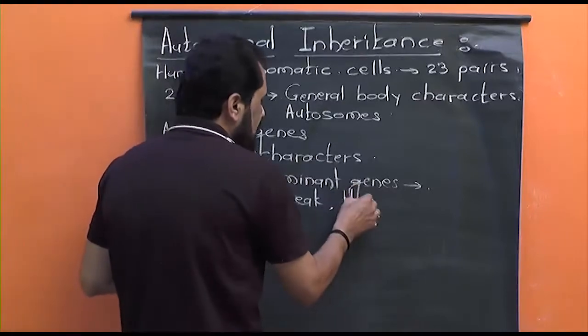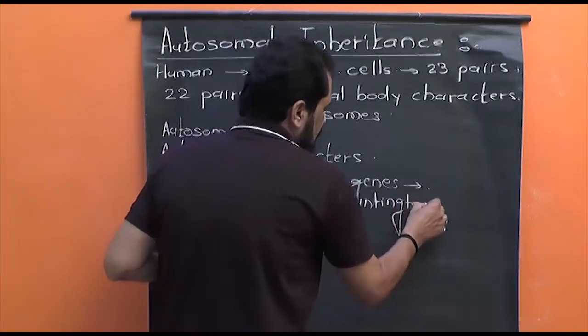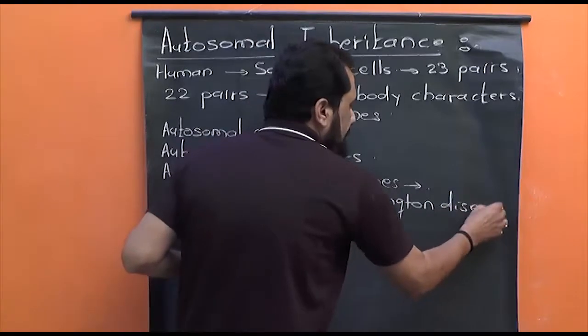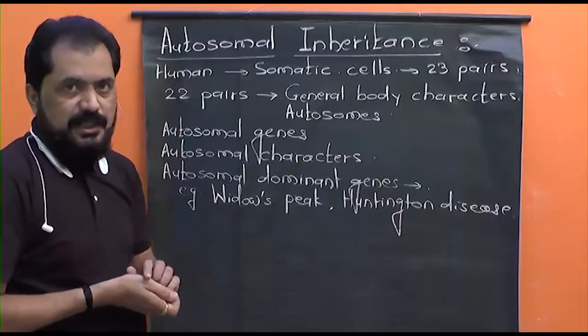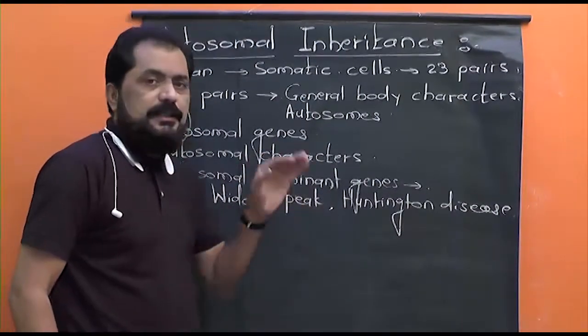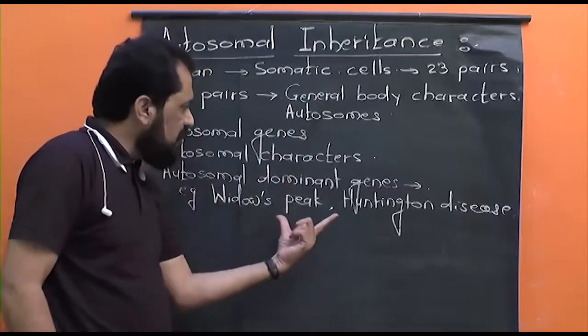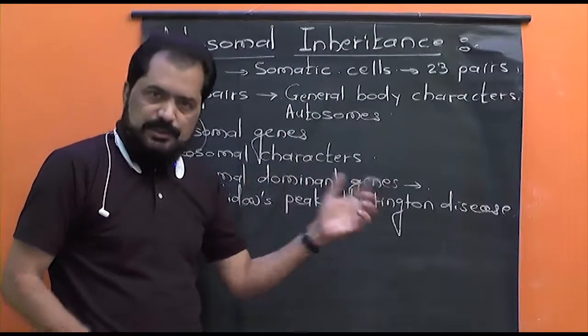Second, Huntington's disease. These two traits are examples of autosomal dominant characters. Means these two traits are controlled by the autosomal dominant genes.